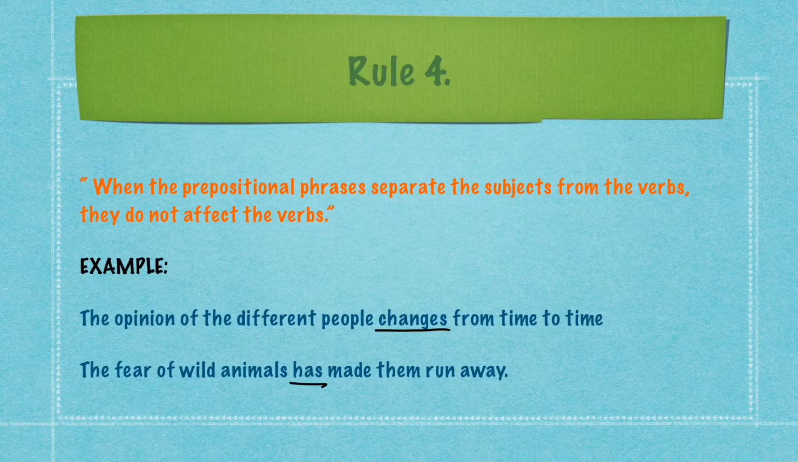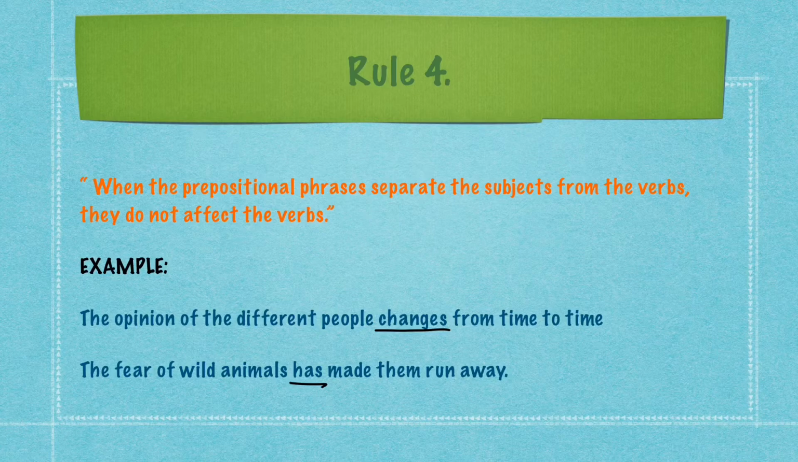Rule number 4. When the prepositional phrases separate the subjects from the verbs, they do not affect the verbs. Let us take an example to make it more clear. The opinion of the different people changes from time to time. Here we have ignored the phrase of different people and focused on opinion, which is singular in form. So we have used the verb changes, which is singular in kind.